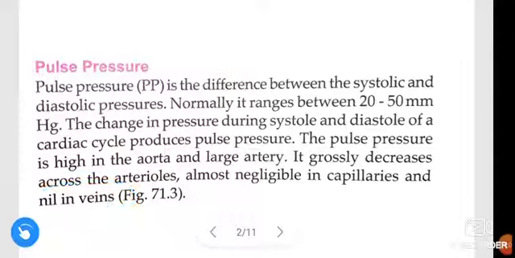Okay guys. High means maximum in big arteries, and zero in veins. Maximum pulse pressure in large arteries and zero in veins. In arteries the pulse pressure decreases with size. See here, high in the aorta and large arteries, and next in arterioles, it decreases across the arterioles and is almost negligible in capillaries.